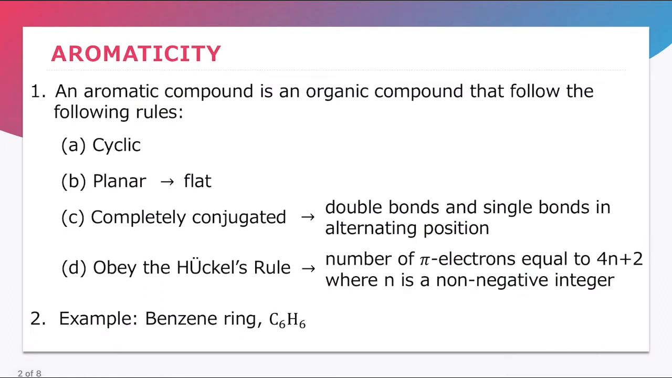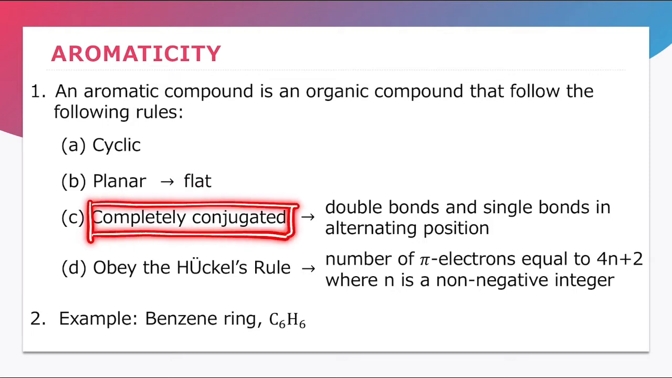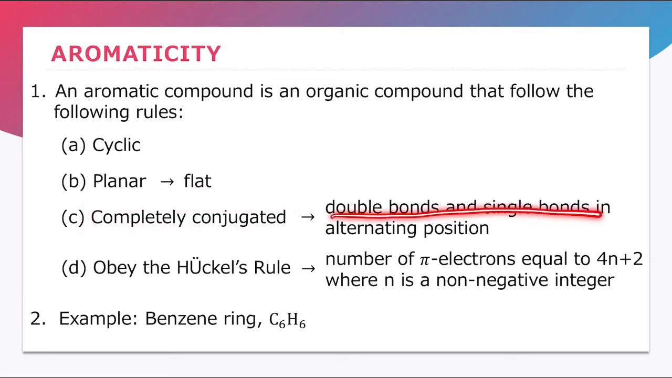So an aromatic compound is an organic compound that follows the following rules. The first one, it must be cyclic. The second one, it must be planar or flat. The third one, it must be completely conjugated, meaning to say double bonds and single bonds in alternating positions.